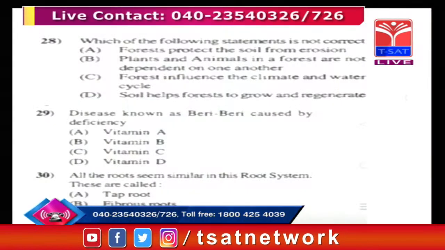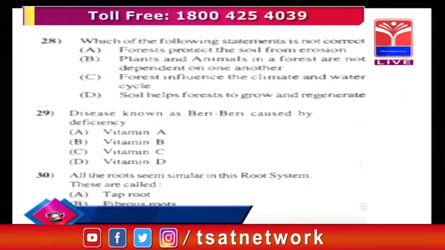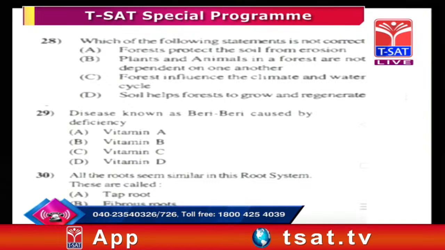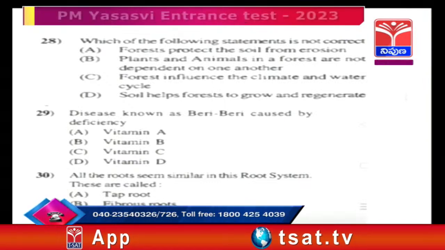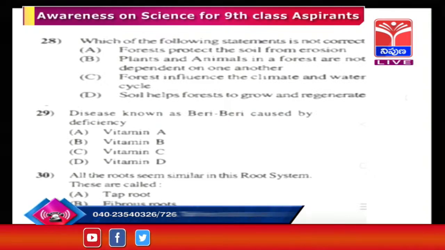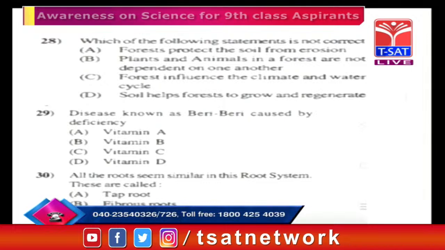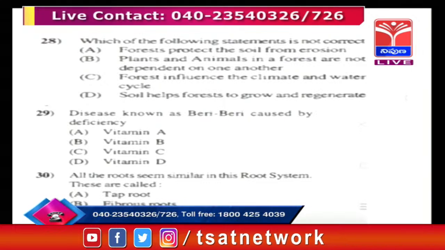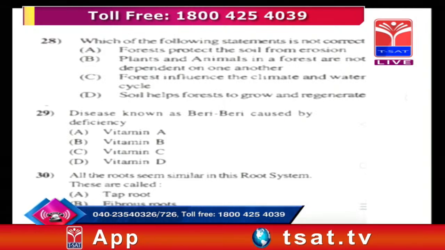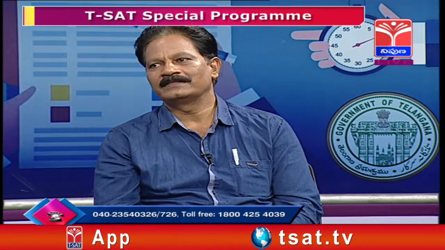Now coming to the next one. All the roots seem similar in the root system. These are called, again a biological science question, which root is it? Whether tap root, fibrous root, lateral root, or none of these? Generally in plants there are two types of root systems. One is the tap root system, the other is the fibrous root system. Generally in dicot plants there is a tap root system. One major root will be there, and it gives small branches, the lateral roots.